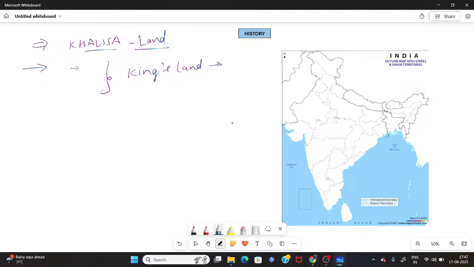It was only for the Sultan's purpose, and because of this it was sometimes taunted, and very specifically said that it is a king's land or crown's land. So this is all about Ikta land and the Ikta system.